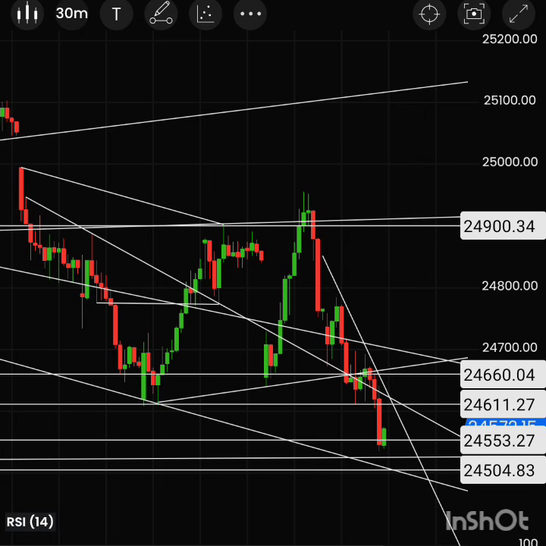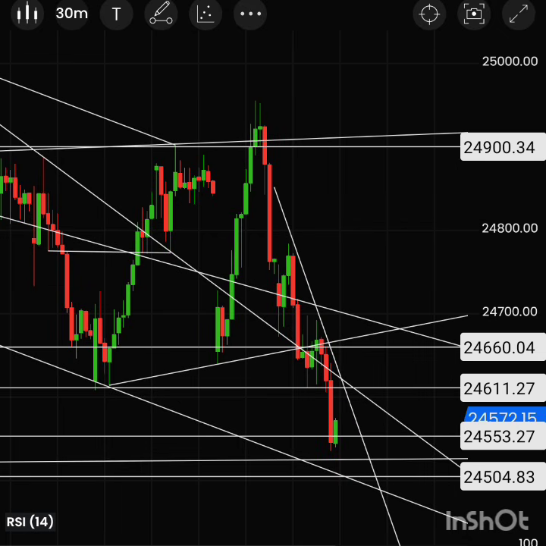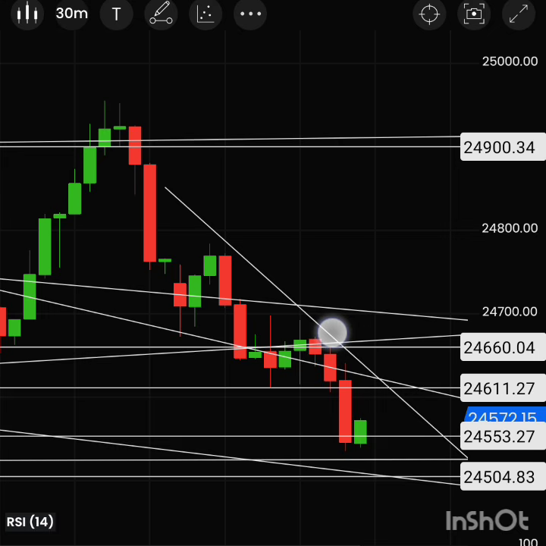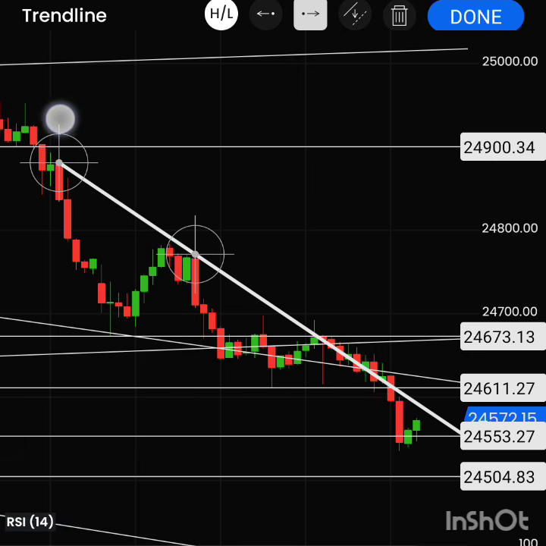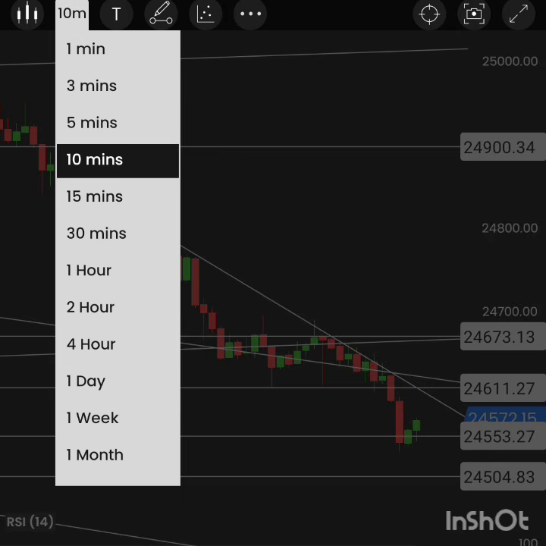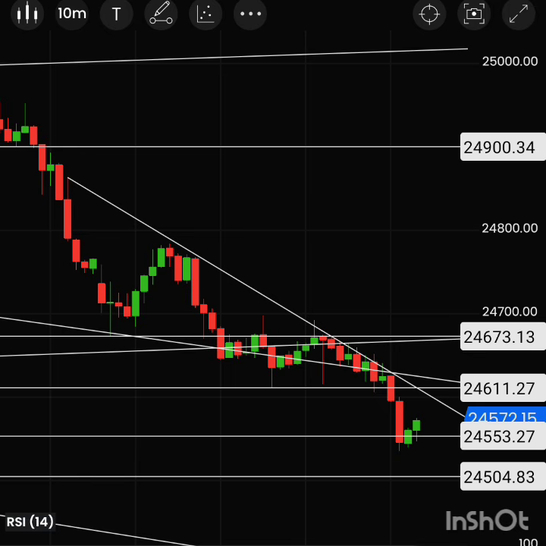The tariff news and everything is coming as negative, and you see this pattern here. This was the last day's breakdown, that was the 24,660 range. They tried to sustain this range, that is the 600 to 660 range, but you can see this was the falling movement of Nifty. If you check this in 15 minutes, they tried to cross this one but failed, so this will act as the resistance for Monday onwards.